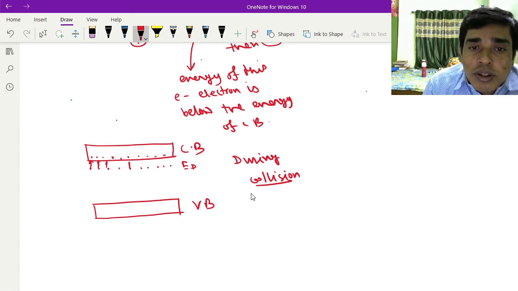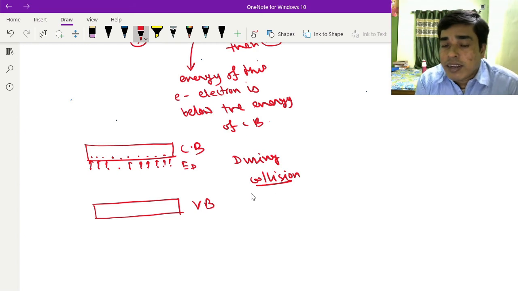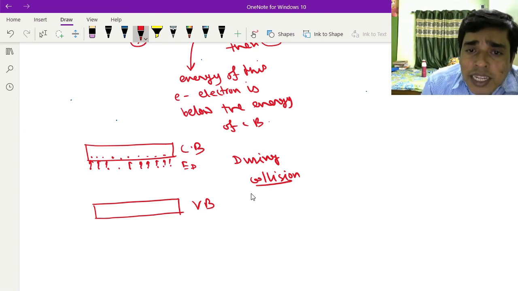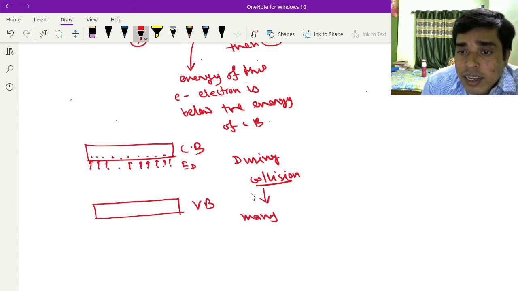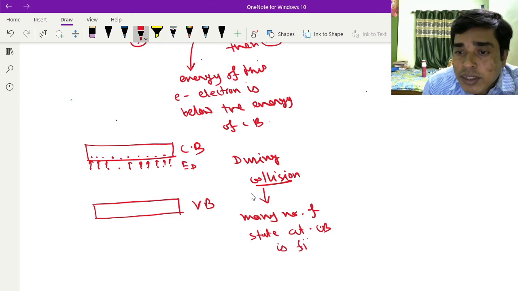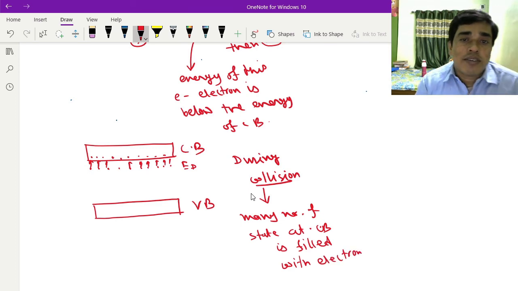That's why many states at the conduction band are filled with electrons.